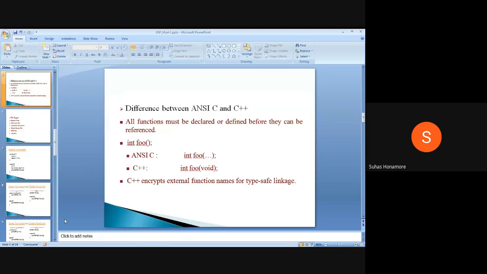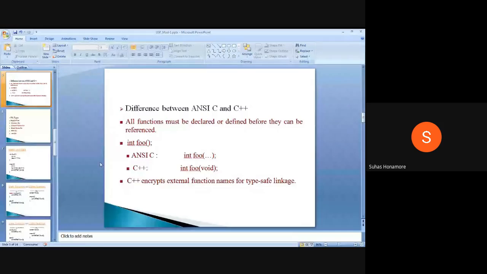Any doubts related to this one? Yes or no? No doubts. Okay, so we'll move ahead to the next one.